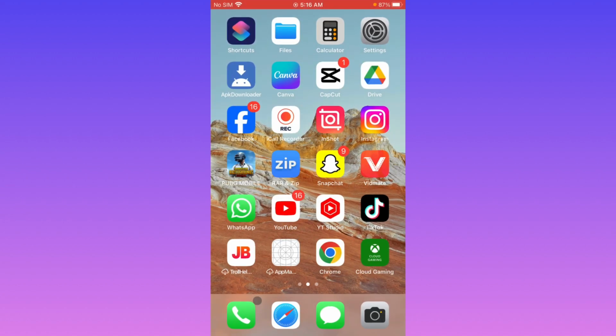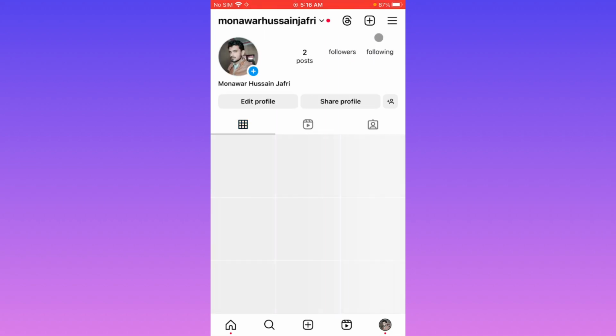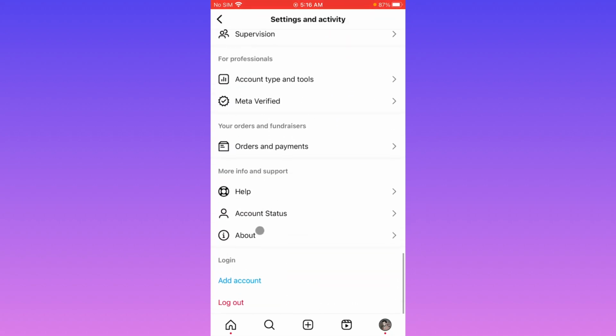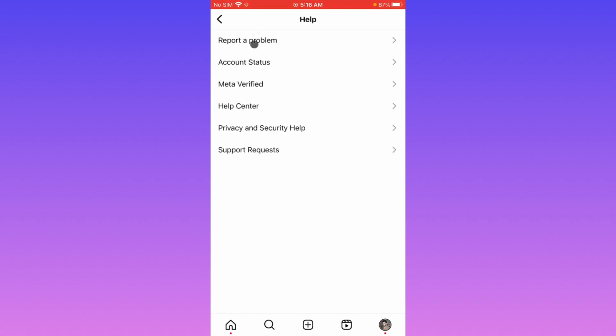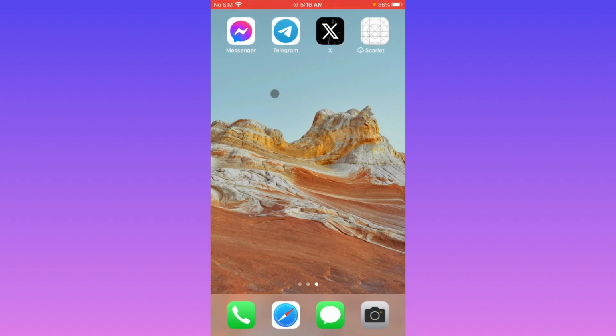So guys, if still not fix your problem, no need to worry, you have to apply the third method. The third method is you have to open your Instagram app, click on your main profile icon, click on three lines and scroll it down, click on help, click on report a problem, and you need to enter here your problem that you are facing again and again, and Instagram support team will review your problem and they will fix your problem within few minutes.